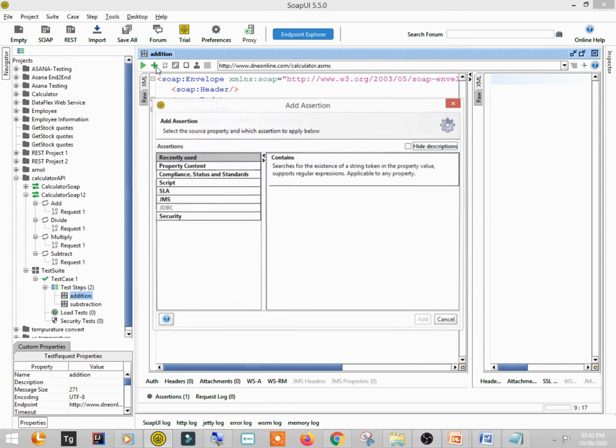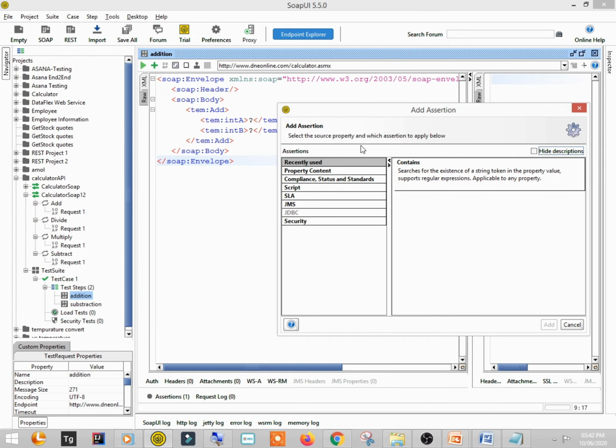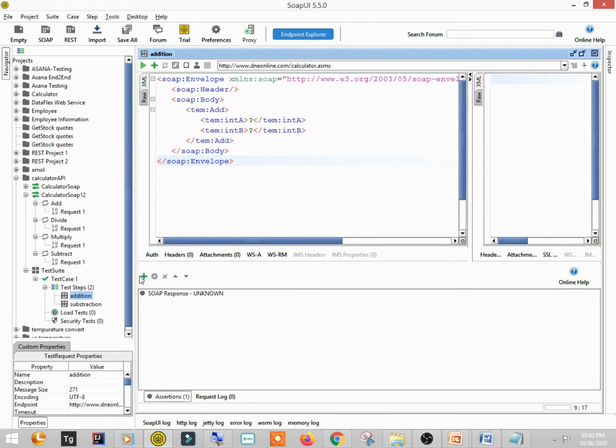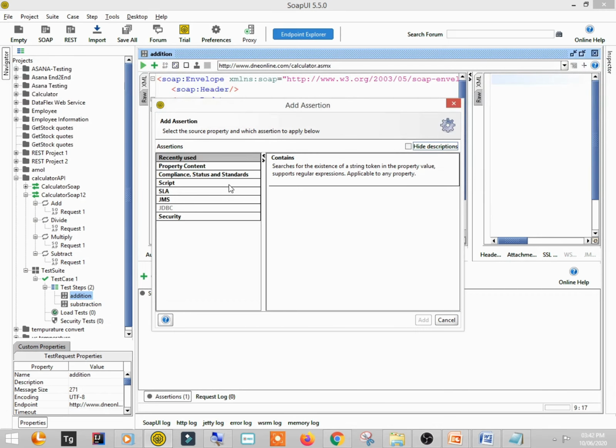So when you click on this plus button, you can get one window, and here you can write some assertions, right? So you can predefine something that is, upon firing this query, whether your test is getting passed or not, right? So you can either click here or click here on assertion plus, and let's suppose there is one assertion property content, contents.